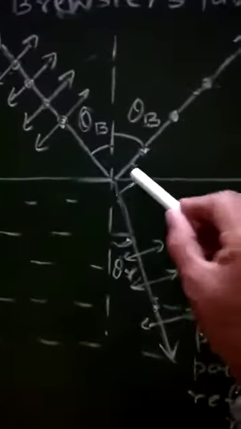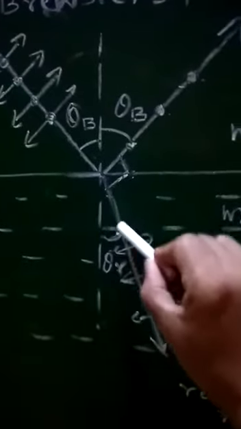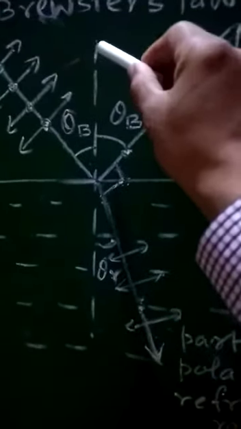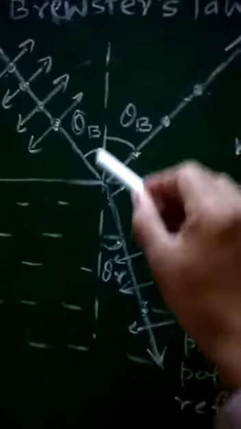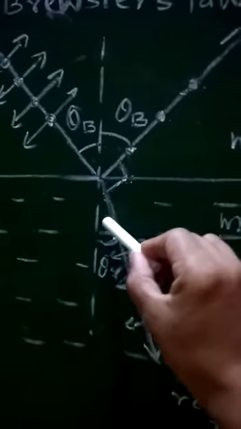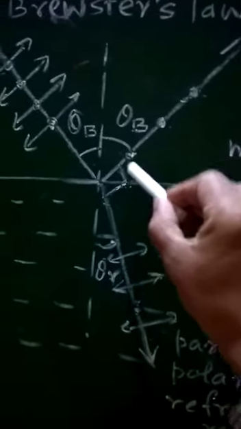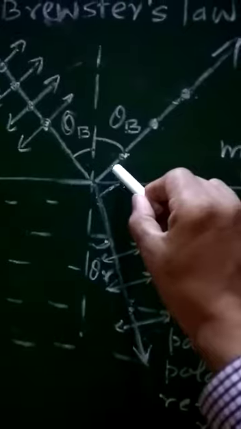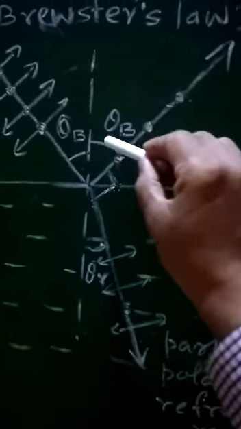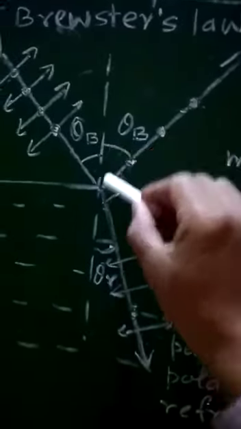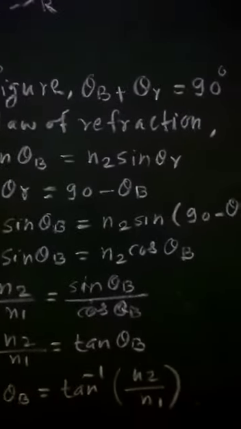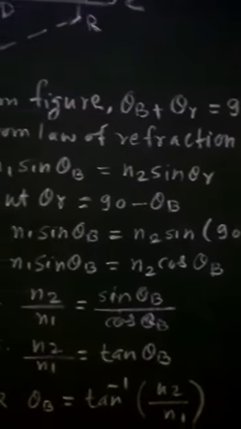So from the figure, the angle between the reflected ray and the refracted ray is equal to 90 degrees. This is the normal to that surface. Therefore this total angle on the right side of this normal is 180 degrees, out of which this angle is 90 degrees. Therefore the sum of theta b and theta r will be equal to 90 degrees, and hence from the figure we can write theta b plus theta r equals 90 degrees.